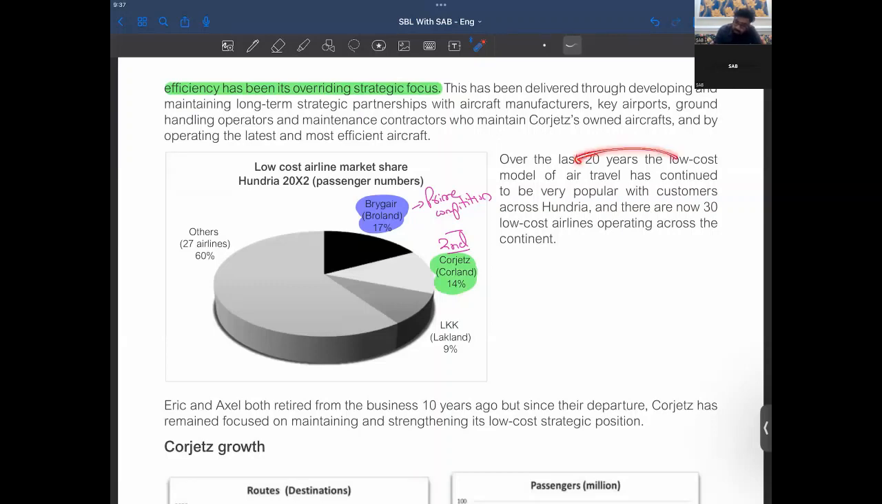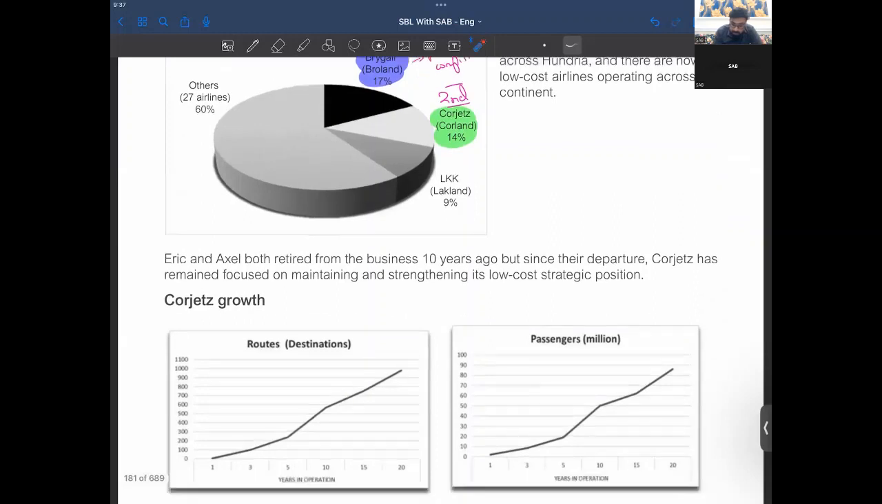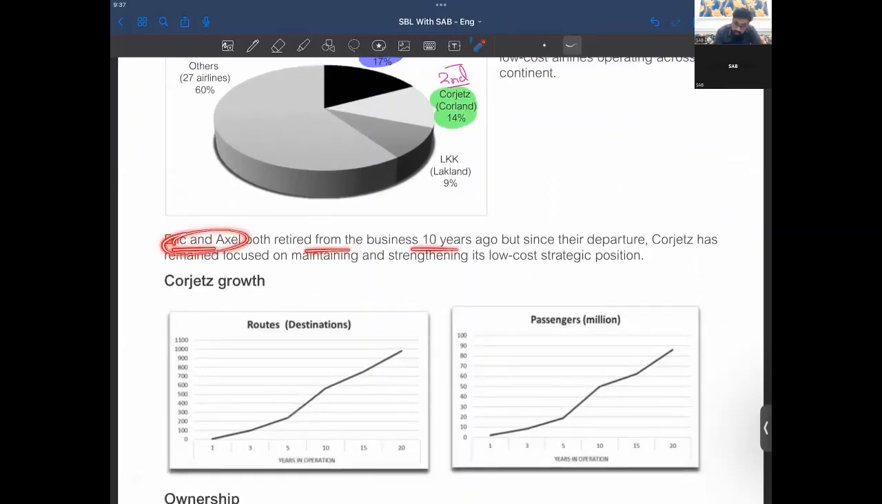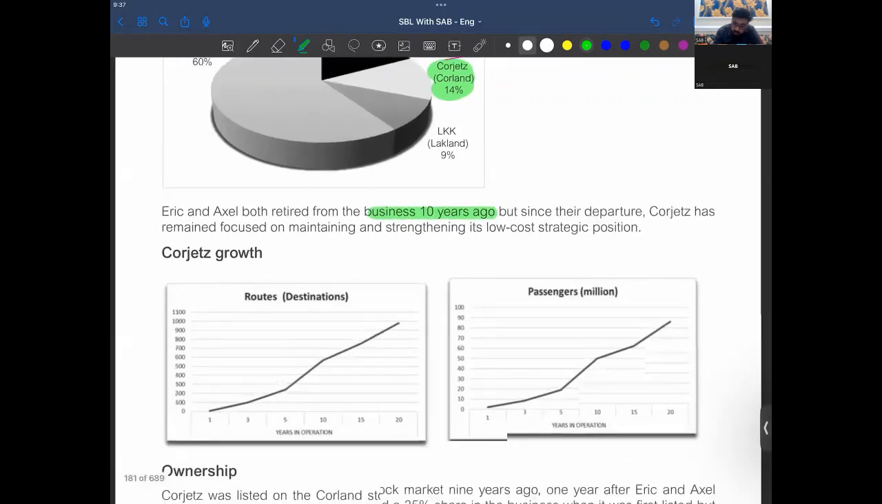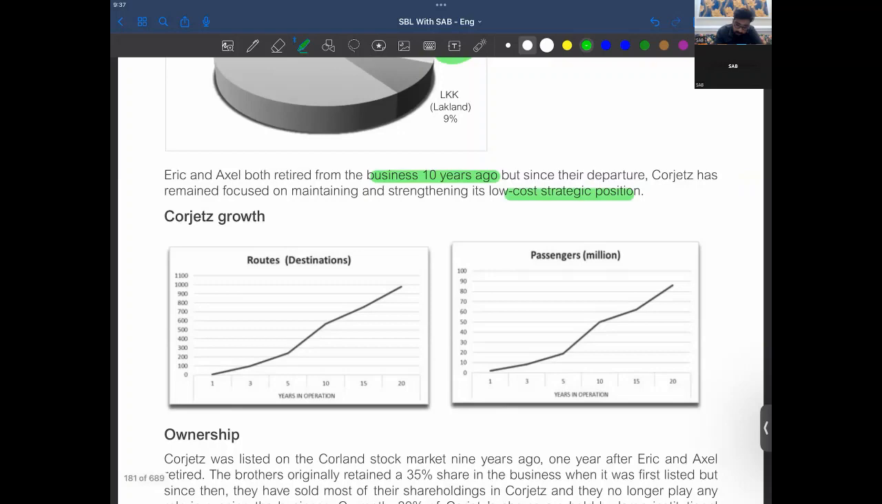See, for the last 20 years, the low-cost model of air travel has continued to be very popular across Hungary, and there are now 30 low-cost airlines operating across the continent. Eric and Axel both retired from the business 10 years ago. They both are now retired. Since their departure, Gorgeous has remained focused on strengthening its low-cost strategic position.